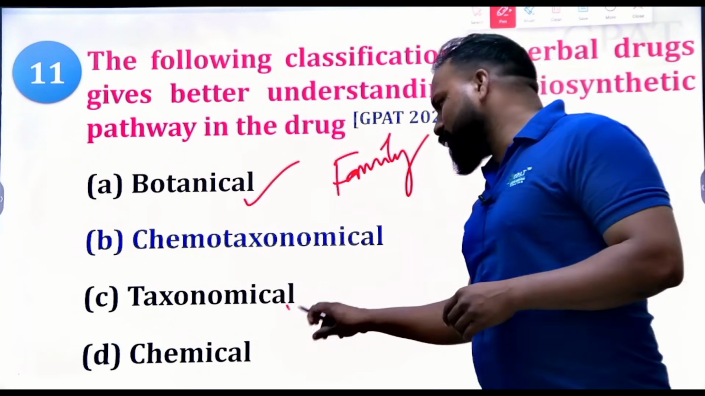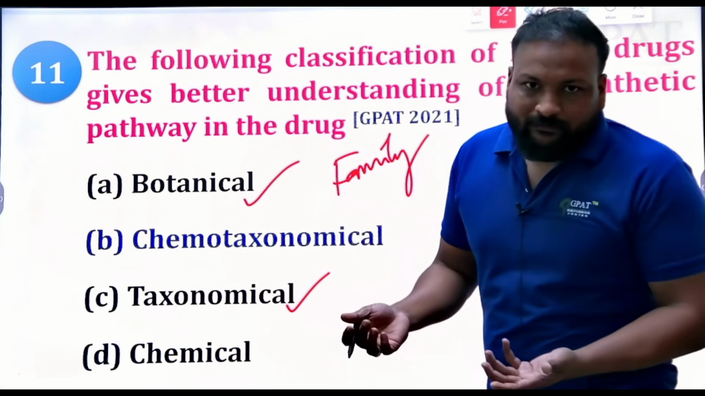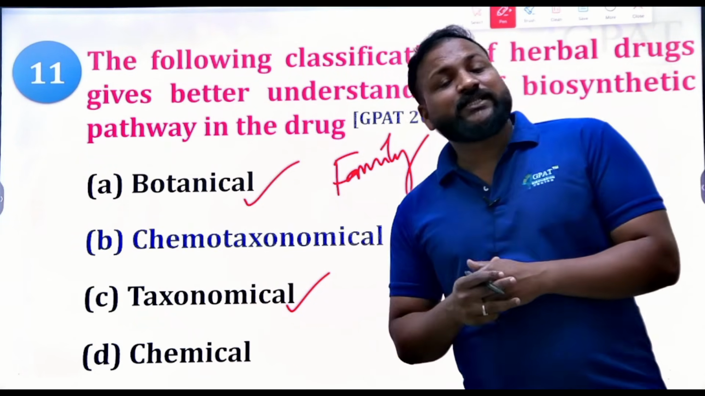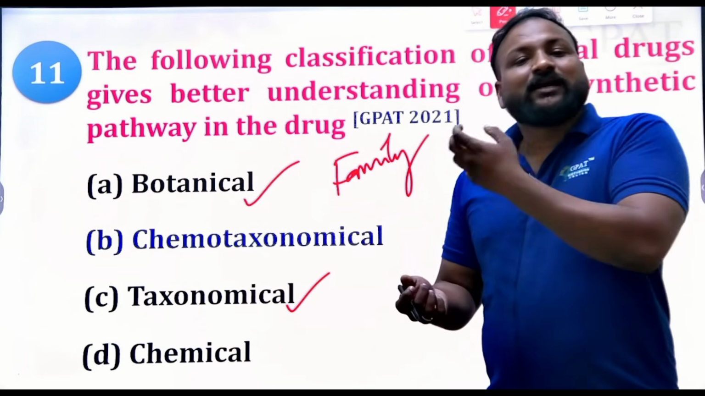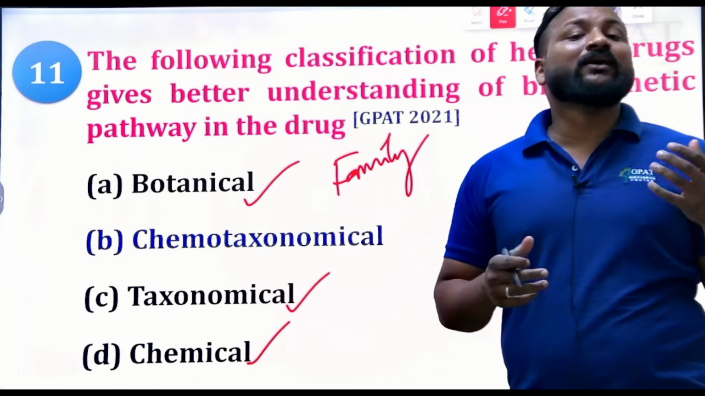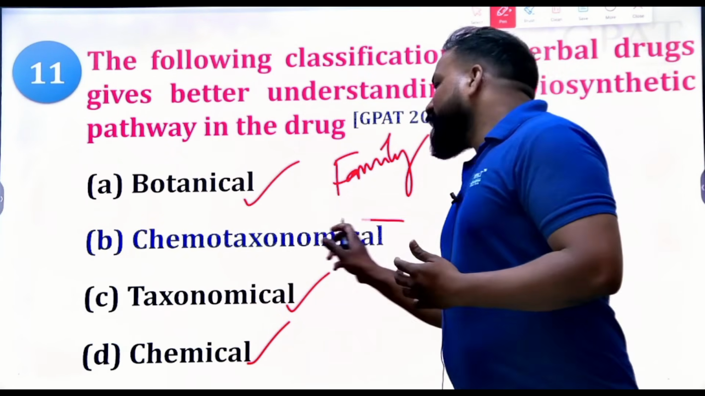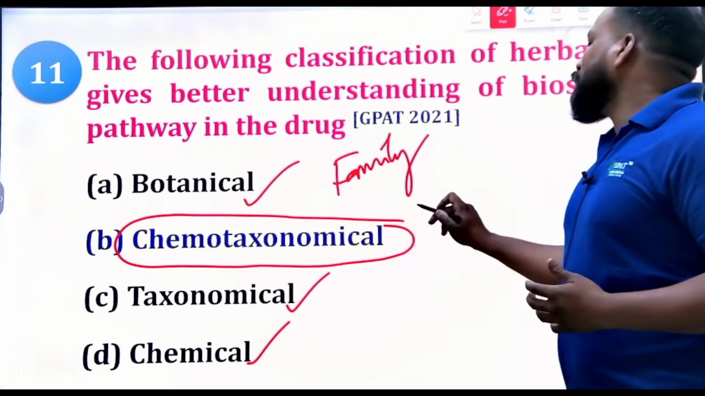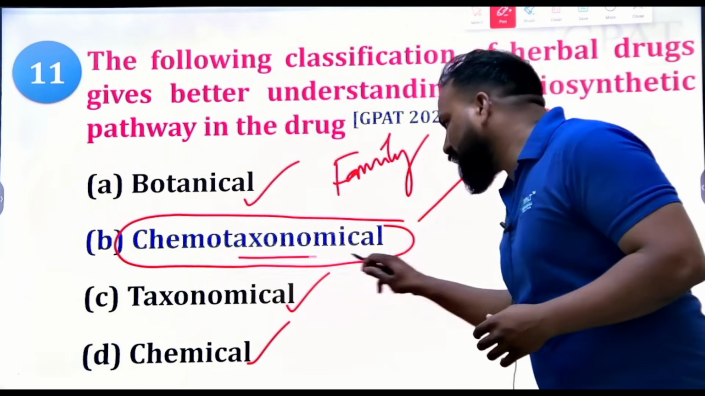You only know about the family, genus and species name, or what type of plant it is. In the botanical classification, you can know what family it may be. In the taxonomical classification, you only know about the order, superorder, the taxonomical order of the particular plant. In the chemical classification, you only know what type of chemical constituents it contains. But with the chemotaxonomic classification, you know the biosynthetic pathways. Let me tell you one simple thing.